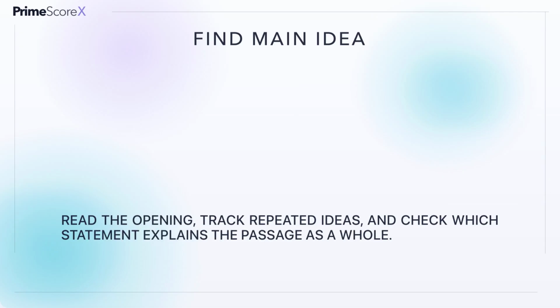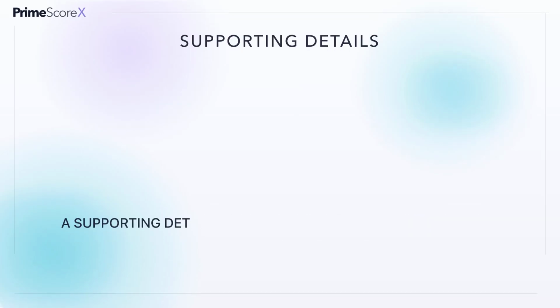Use a three-step method. First, read the beginning and ending carefully because authors often frame the central point there. Second, notice repeated words, examples, or contrasts. Third, test each possible main idea against the entire passage. If an answer explains only one paragraph, it is too narrow. If it could fit almost any passage on the topic, it is probably too broad.